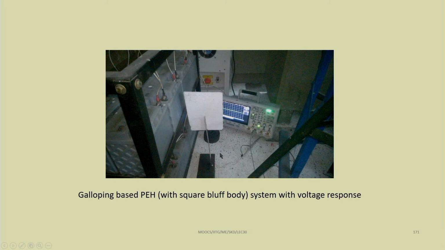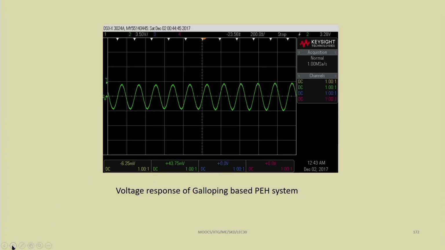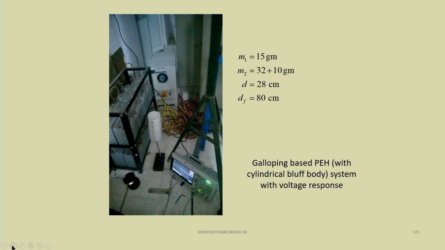Here one can see the bluff body, which we have put in front of the UPS. From the UPS the air is coming, which is vibrating the structure. As it is vibrating, you can see energy is generated, voltage is generated, which we have shown through this oscilloscope. So, experimentally we have shown this voltage generation due to the galloping phenomenon.